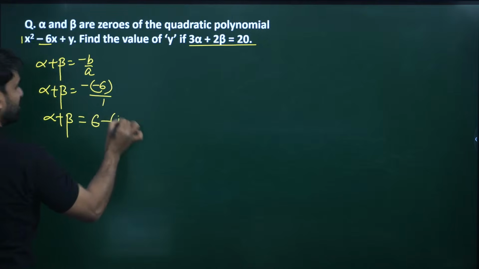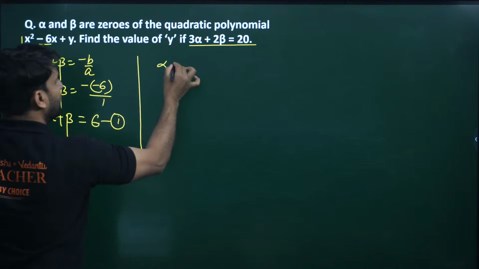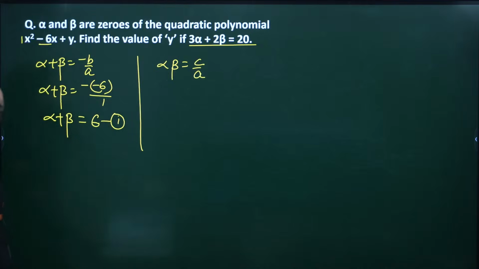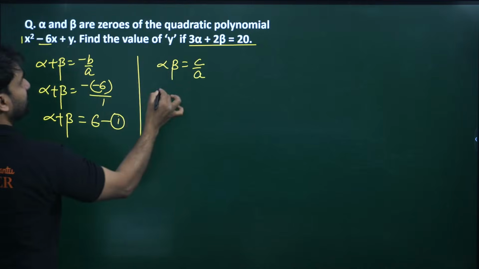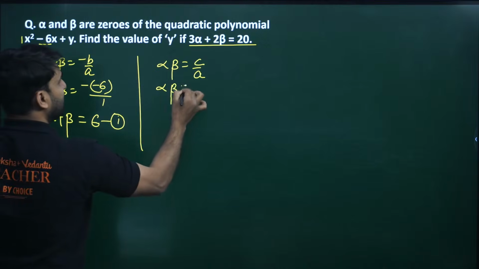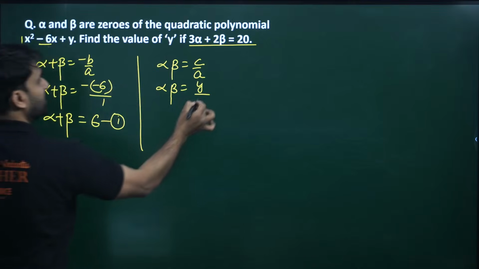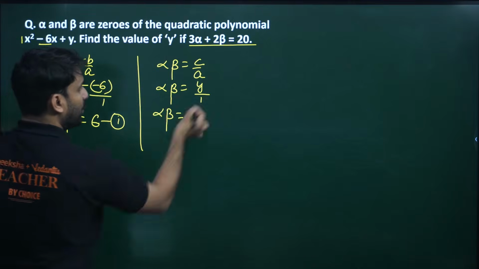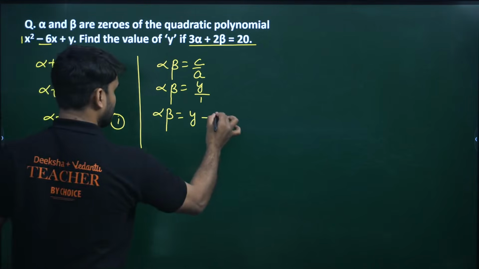This is your first equation, don't worry. Now alpha into beta is what, my dear? C by a. Where is C? C is y, divided by 1. So alpha into beta is equal to y. This is the second equation.